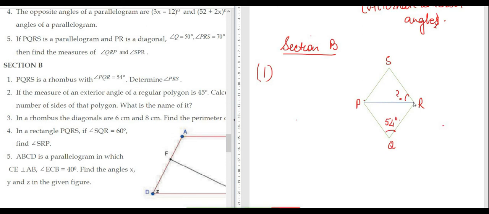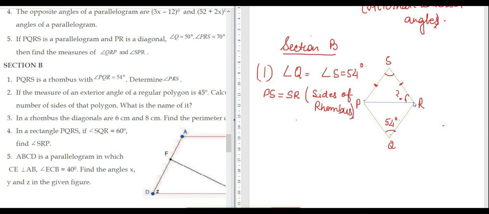In a rhombus, opposite angles are equal. A rhombus is also a parallelogram, right? So angle Q is equal to angle S, equal to 54 degrees. This side is equal to this side, because these are the sides of a rhombus. So PS is equal to SR. So they are equal.